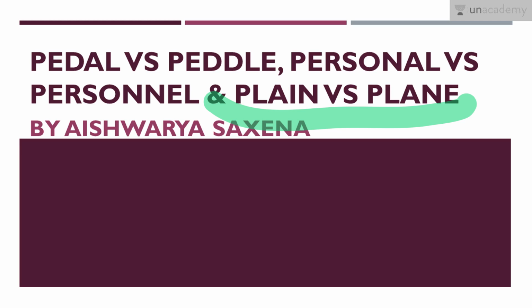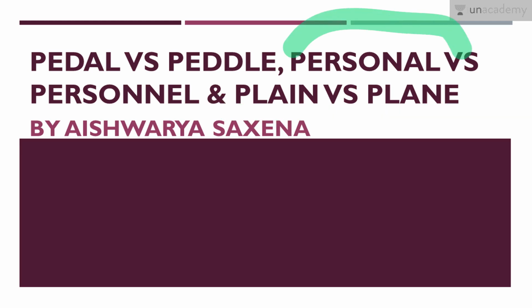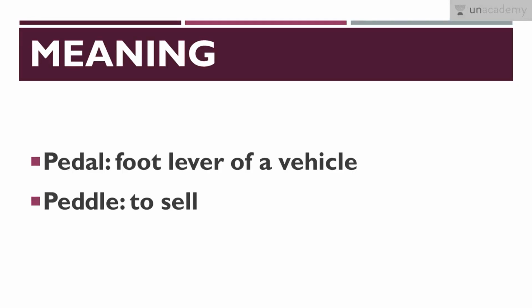So as you can see that in each pair, both of the words sound similar when we pronounce them. And that is why we get confused with their meanings as well as applications. So let us polish our concepts. Firstly, we will discuss the meaning of pedal and peddle. So pedal means foot lever of a vehicle, and peddle means to sell.